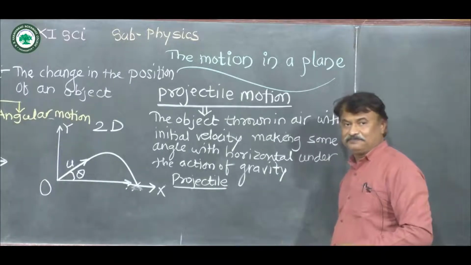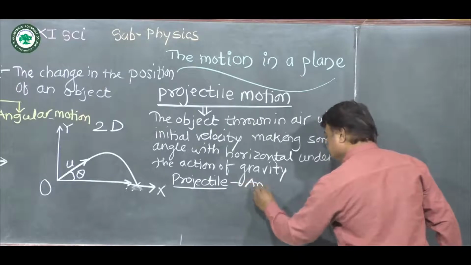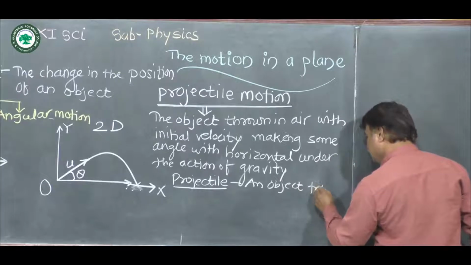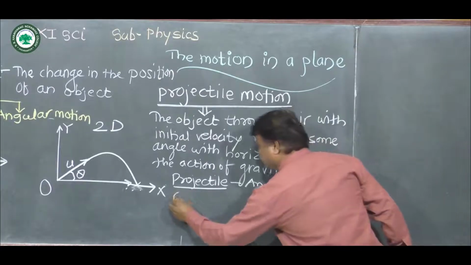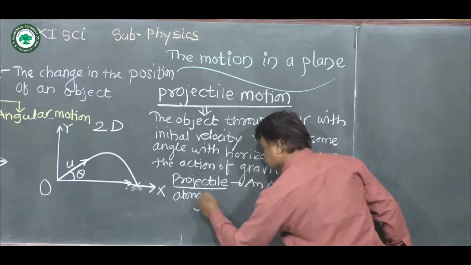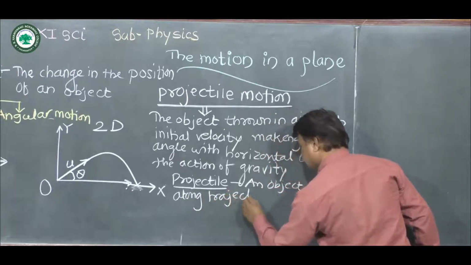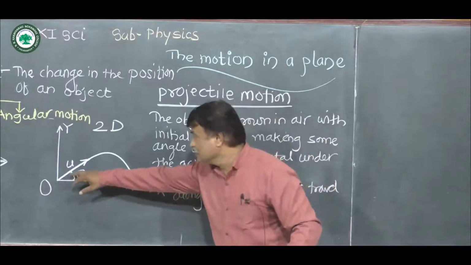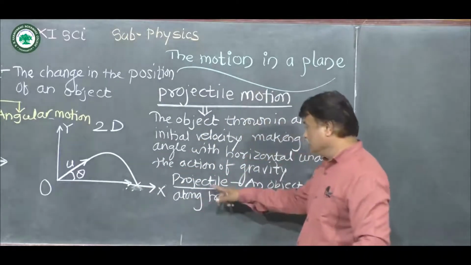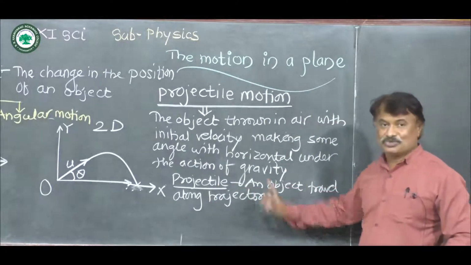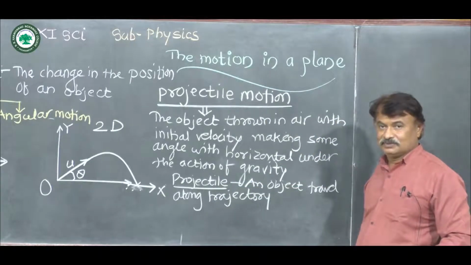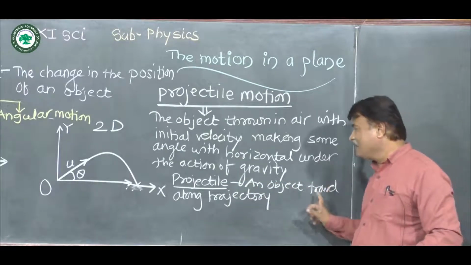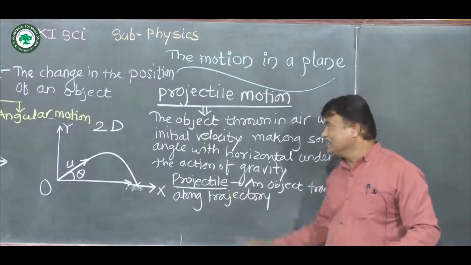So what is a projectile? An object that travels along the trajectory, meaning the path of the projectile. This one is the trajectory. So the corresponding object is called a projectile. We get the definition of a projectile: an object that travels along the trajectory is called a projectile.